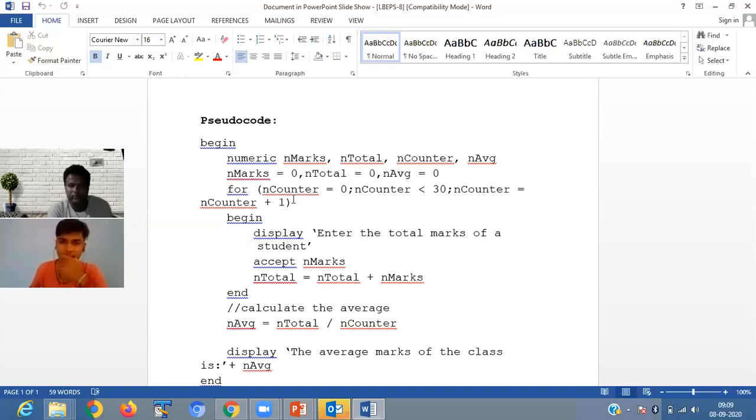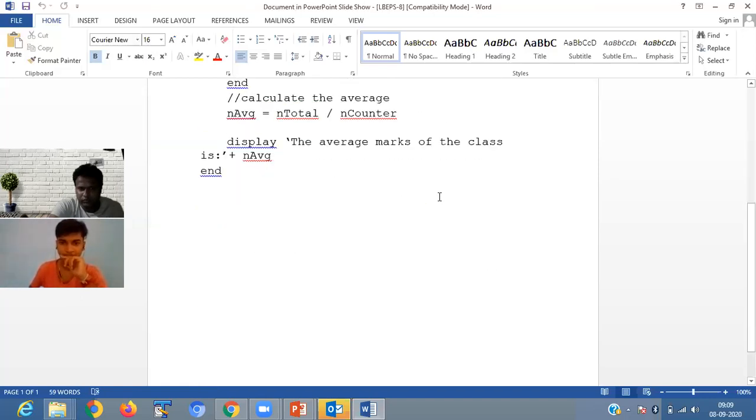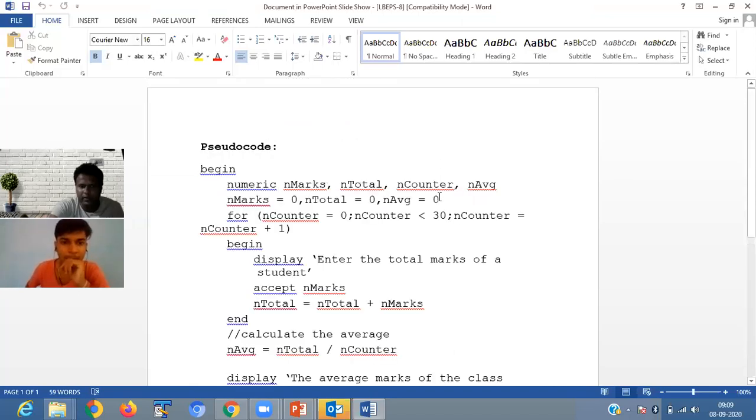So for counter equals 0, when initializing the value as 0, then 0 less than 30, it is used for loop. Okay, so it is used for loop, not repeat until. 0 less than 30 means 0 to 29, which means 30 students' information it will store. Then display enter the total mark of the student, accept mark.